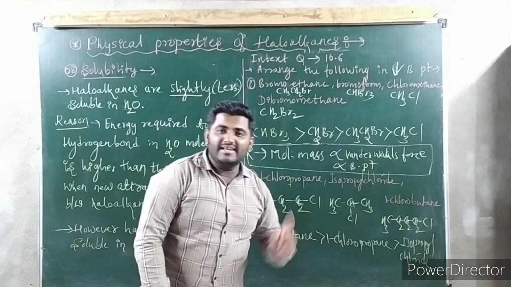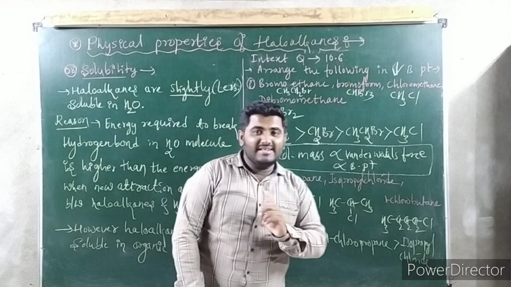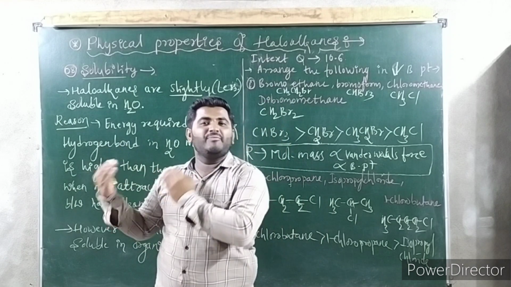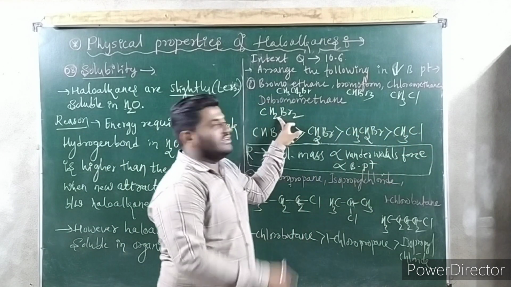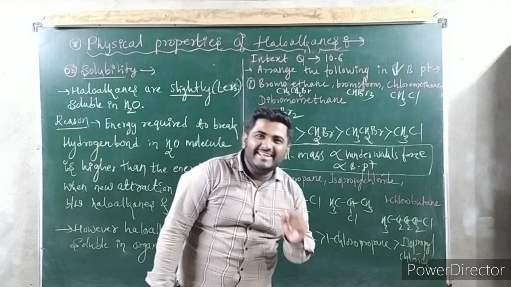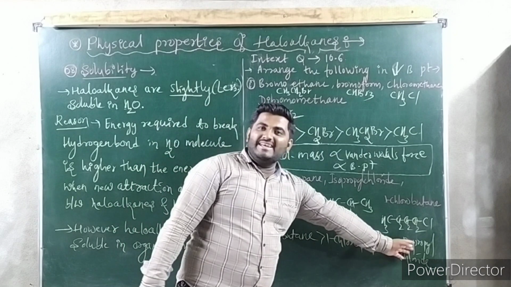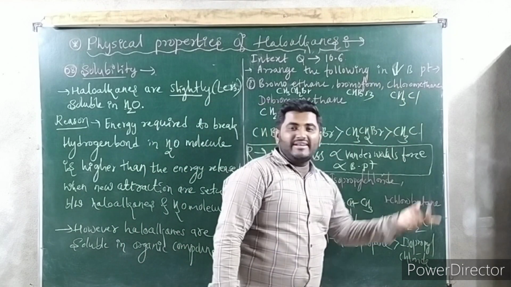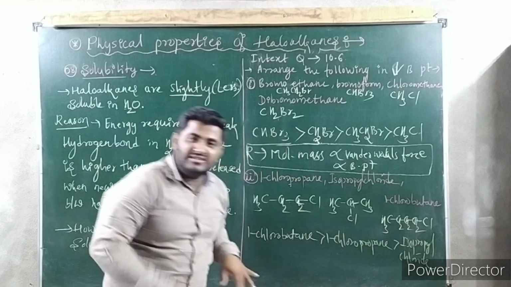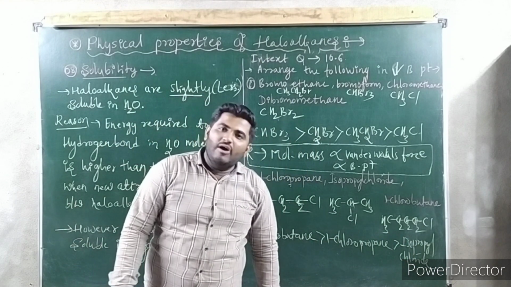So here we have written decreasing order. Highest we have written first, right? If you want increasing order, what you have to do? Lowest should be first: CH3Cl first, less than. At that time you have to use the less than sign. Getting or not? So here also same thing. We have written in decreasing order. If you want increasing order, lowest will be first, less than, second lowest, less than, this one, less than, like that.